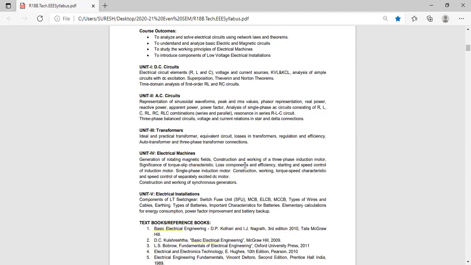After stator copper loss and iron loss, the next component is P2, the input power to the rotor. After P2, rotor copper loss. Then mechanical power. After mechanical power, friction and windage loss. Finally, output power.